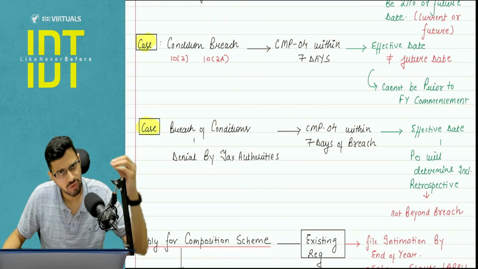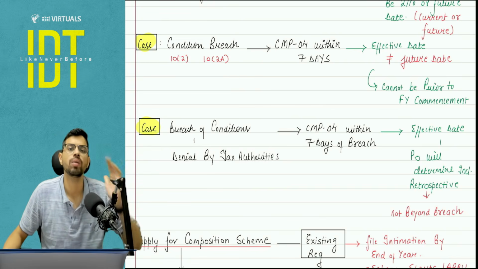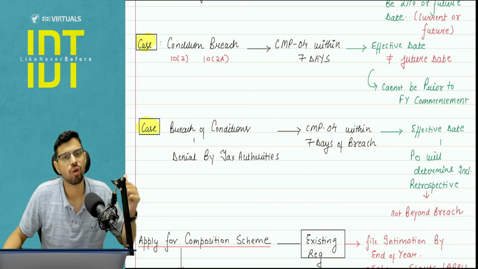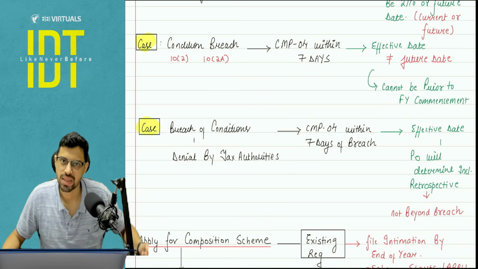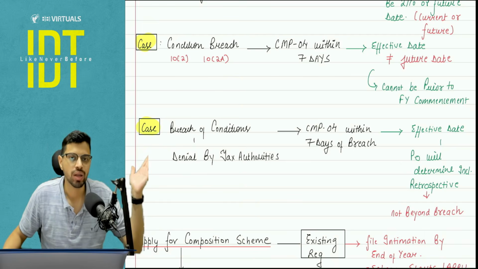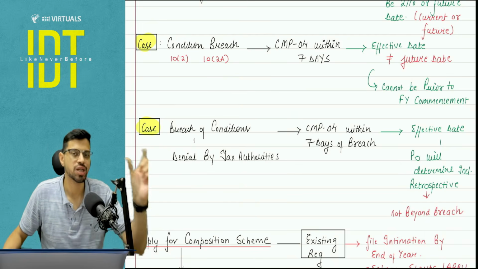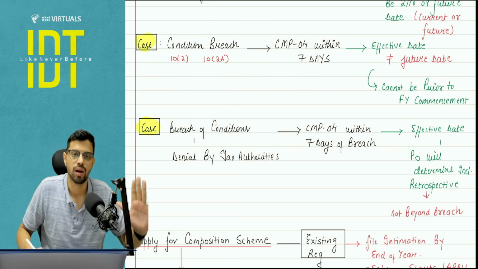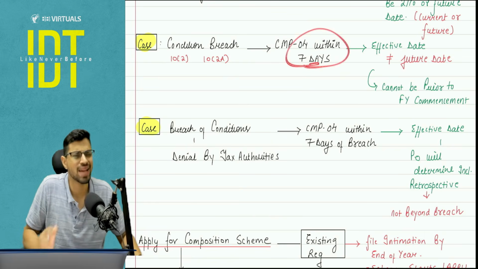So from the month of May, from that particular date only, you are going to be falling under the regular scheme, and within 7 days you will be filing for what? The CMP-04, that is the withdrawal form and intimation. And obviously that date cannot go before the 31st March date. So in the same financial year, you have to file the intimation, and otherwise the time limit is 7 days. I know this is a bit confusing.